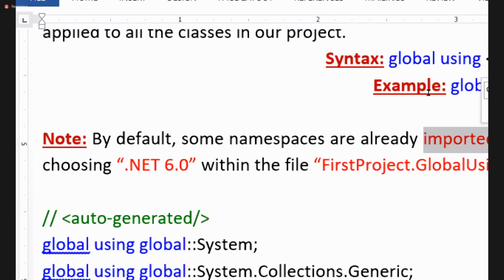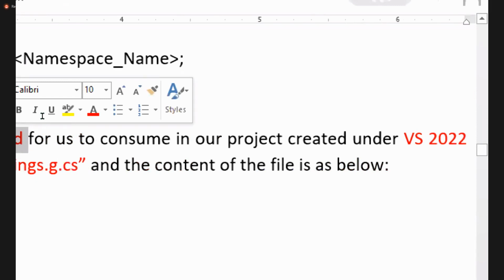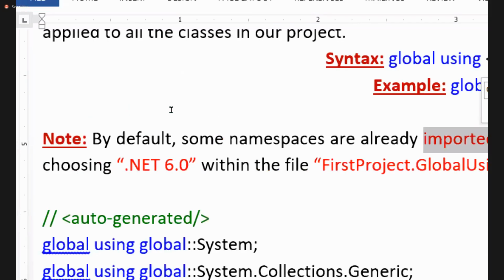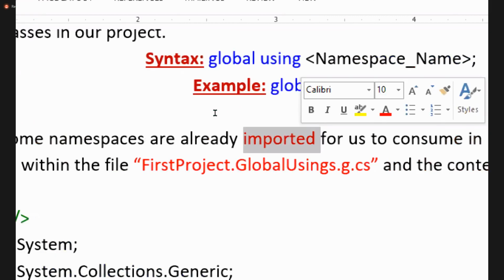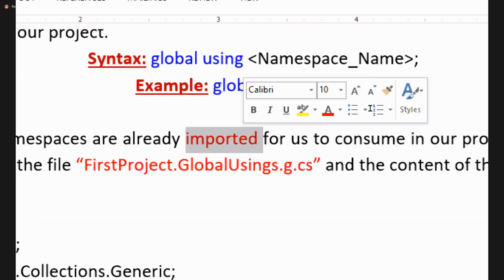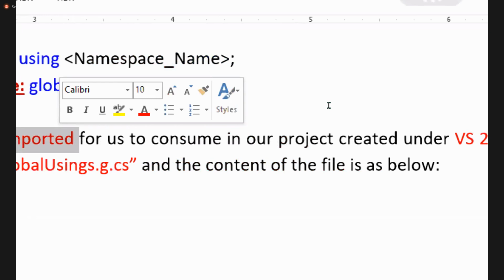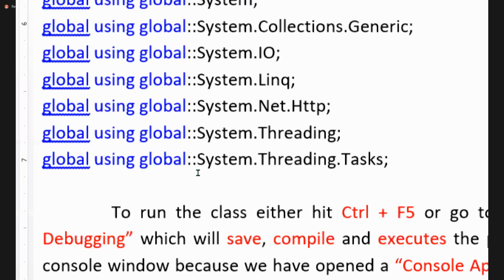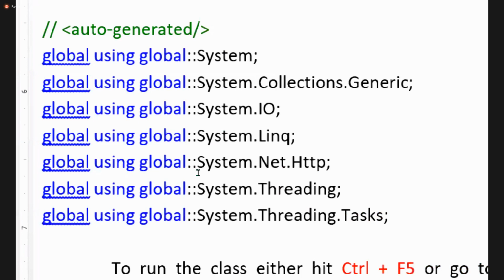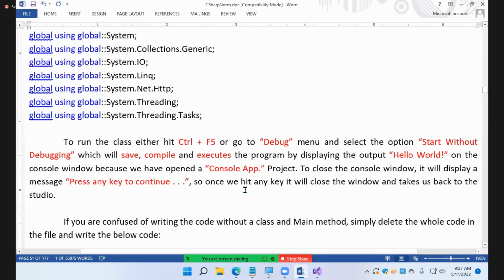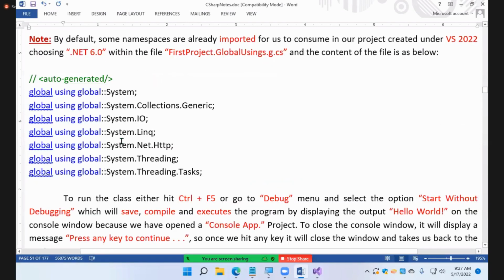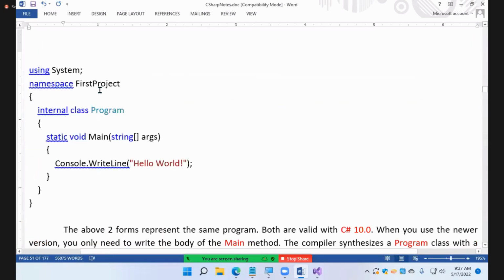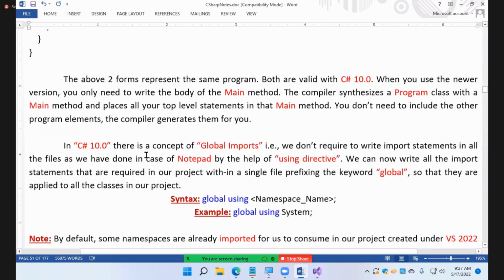Created under VS 2022 choosing .NET 6.0, within the file. What is the file name? Dot global using dot g dot cs. The G represents global. And the contents of the file is as below. This is what I already showed you guys. Understood? Okay. So this is how we get the things there. We can see all the global imports in that file.